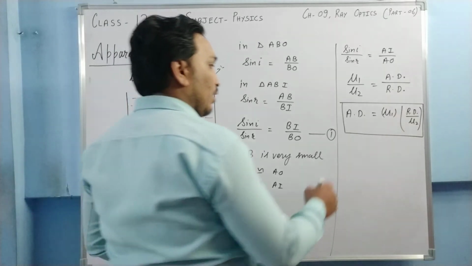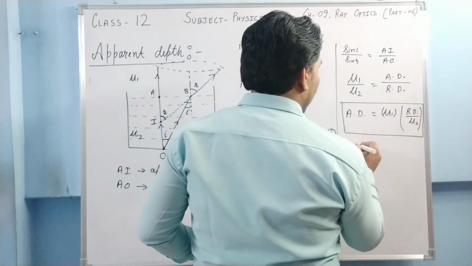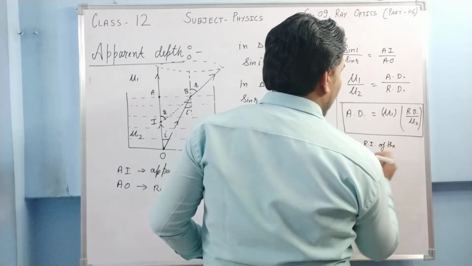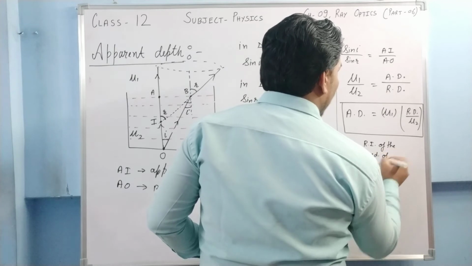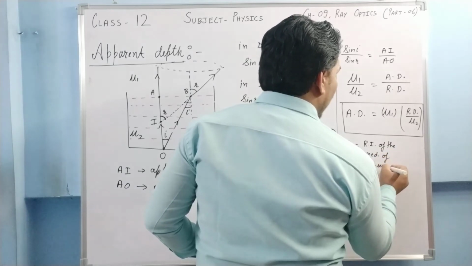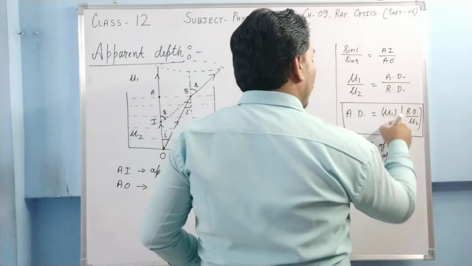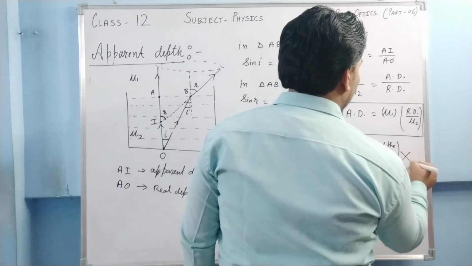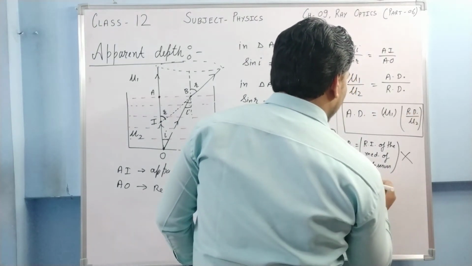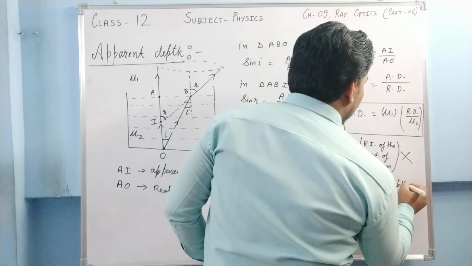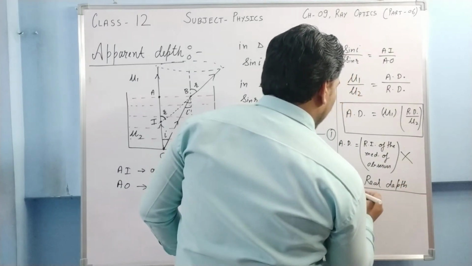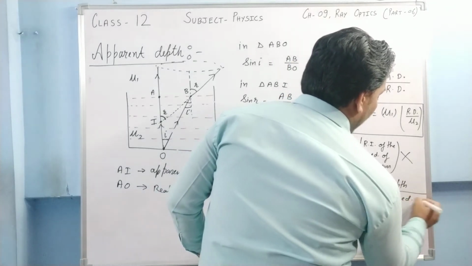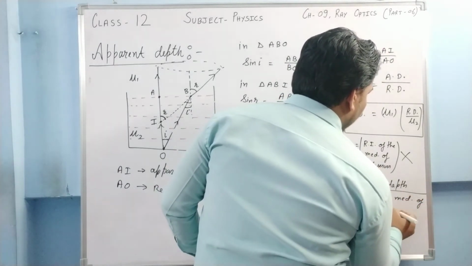You should learn the formula like: apparent depth is equal to mu1, where mu1 is the refractive index of the medium of the observer, where the observer is, multiplied by the real depth, which means the real position, upon the refractive index of the medium of the object we are looking at.